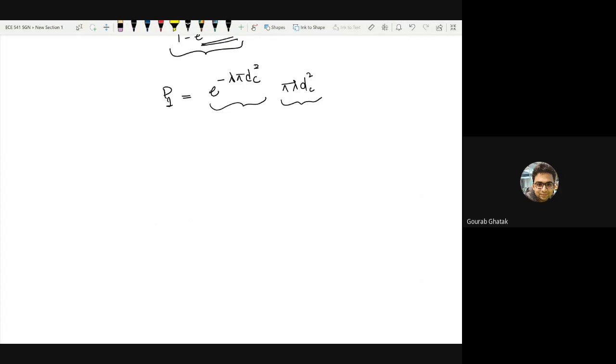Since we are running out of time and we have already crossed the 5 o'clock mark, what I would ask you to do is do dp1 by d lambda and make it equal to 0 to find some lambda c, which is a critical base station density.